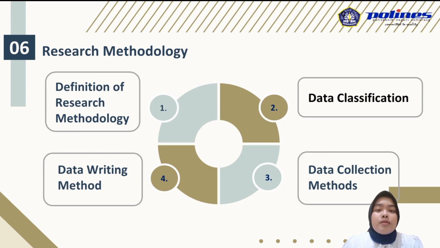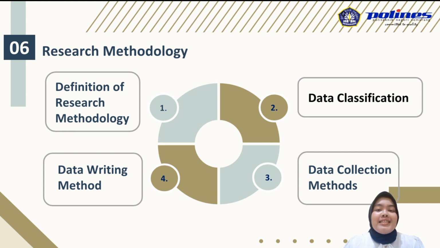Furthermore, the types of data according to the source are primary data and secondary data. The primary data that will be used in this research are the results of interviews regarding information and additional data needed in calculating the cost of production using the process cost method. Meanwhile, the secondary data that will be used in this research are company records or documentation in the form of production cost data at Company X.